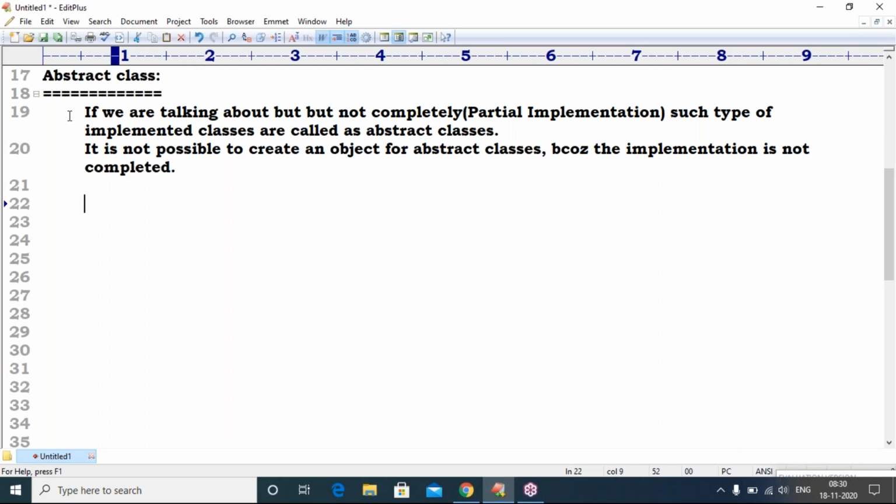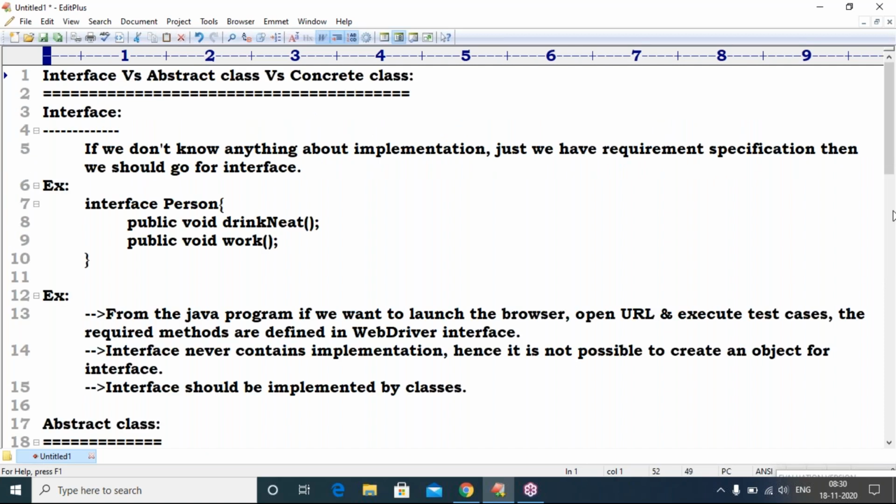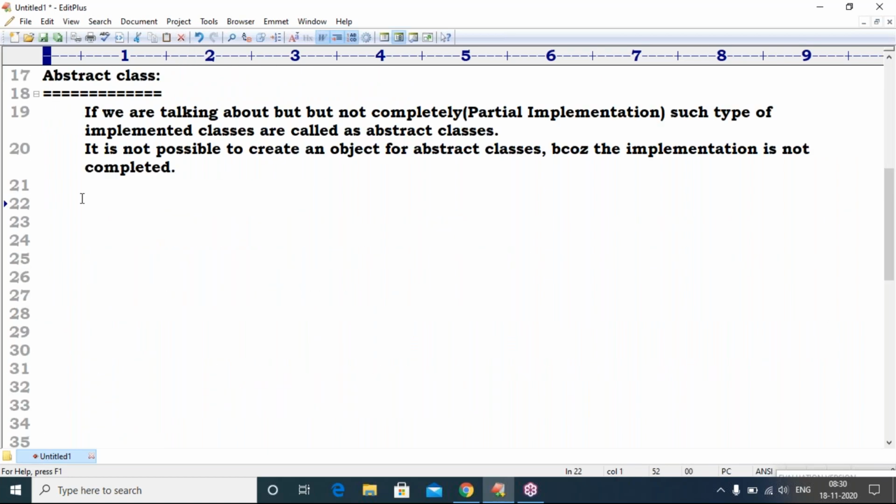Example: in my interface, how many methods are there? Two methods, drink and eat and work. Suppose a class implements only one method. Two methods are there, but only one method is implemented. Such a class is called an abstract class.